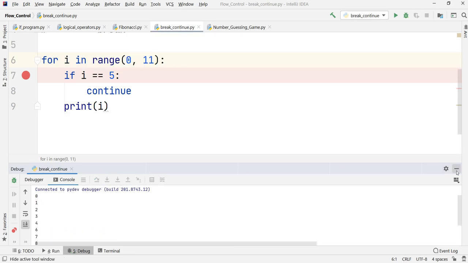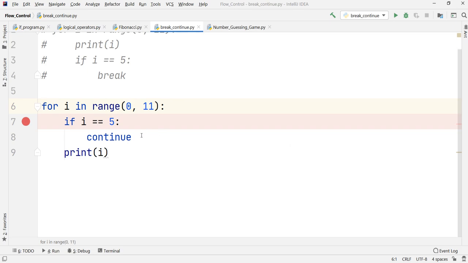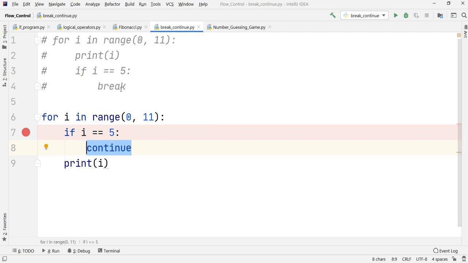I hope you have understood how continue works. Continue is used to take the execution back to the loop. In simple words, it asks Python to continue and not execute the further code in the loop. Whereas what we have seen in the break statement is that break is used to completely break out from the loop. So you have to understand those concepts carefully.